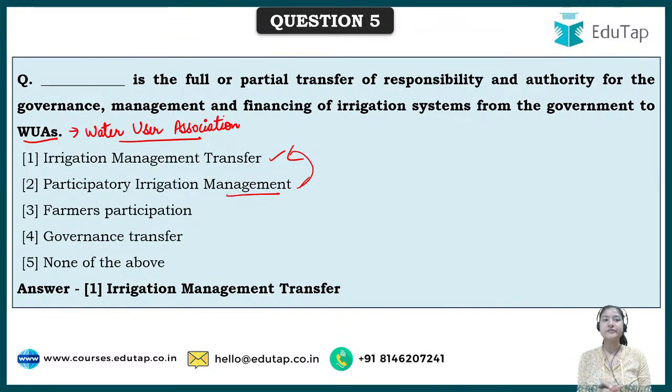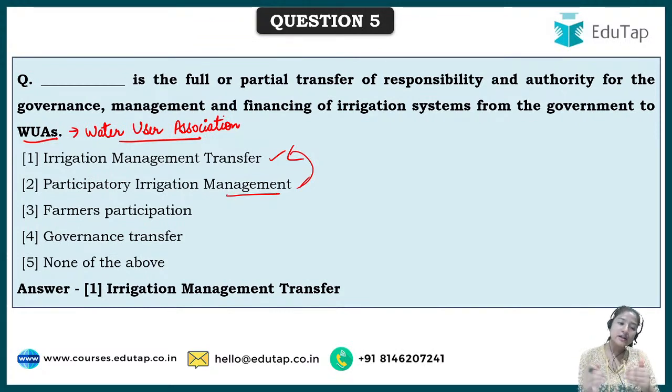At the root level, the farmers know if the water is sufficient for the crop or field, so they have to be part of this governance. Participatory irrigation management is when the farmers also participate in the irrigation system or the unit made by the government to have proper systematic flow of management.